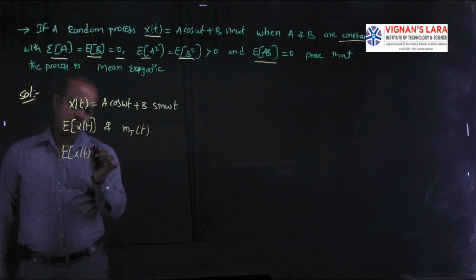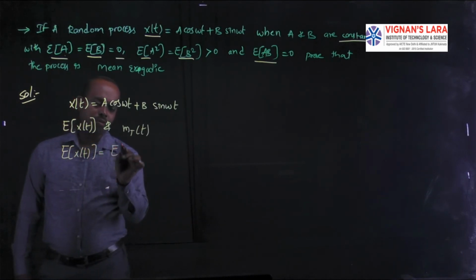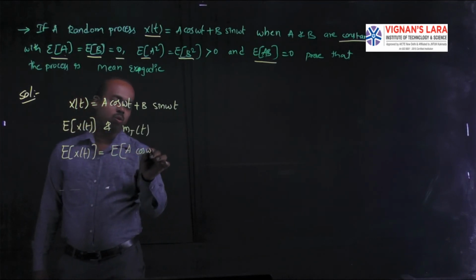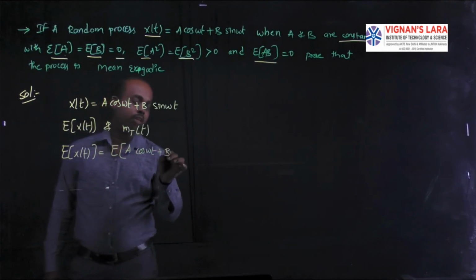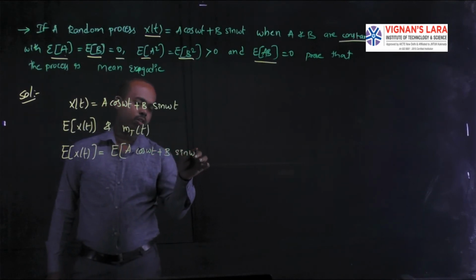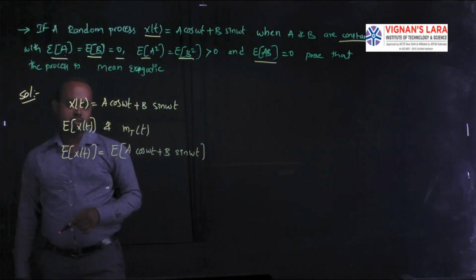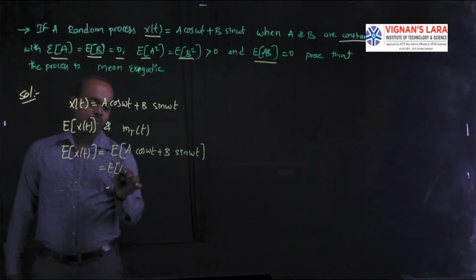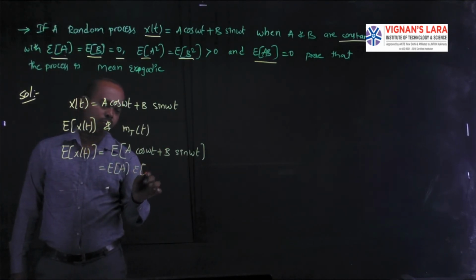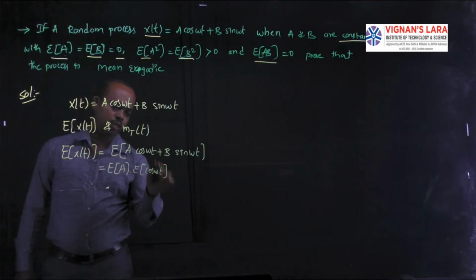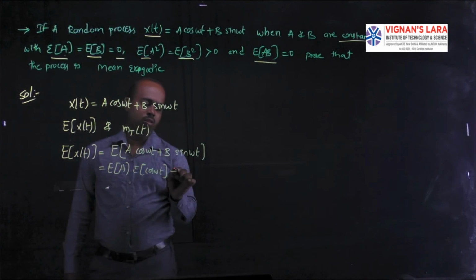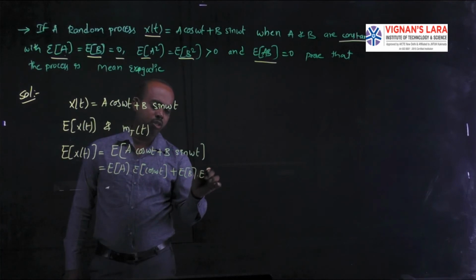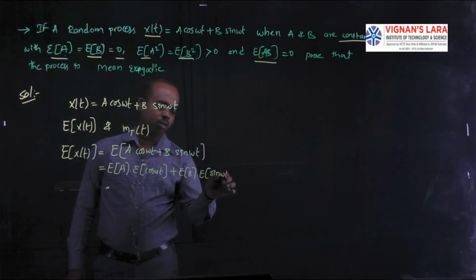Now you can find the first one, the expectation of the given random process. Expectation of X of t is equal to expectation of A cos omega t plus B sin omega t. Here A and B are both constants. Now we can apply the expectation on these two terms: expectation of A into expectation of cos omega t, plus expectation of B and expectation of sin omega t.